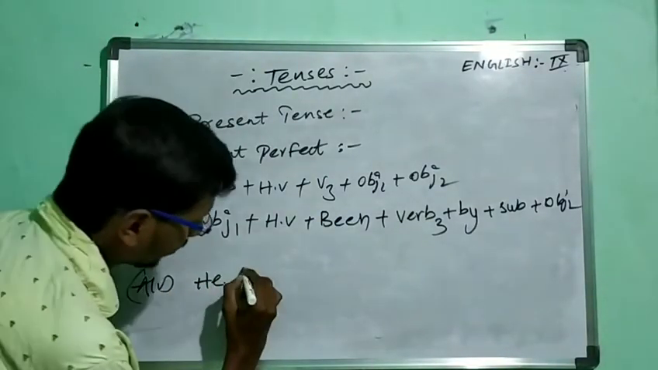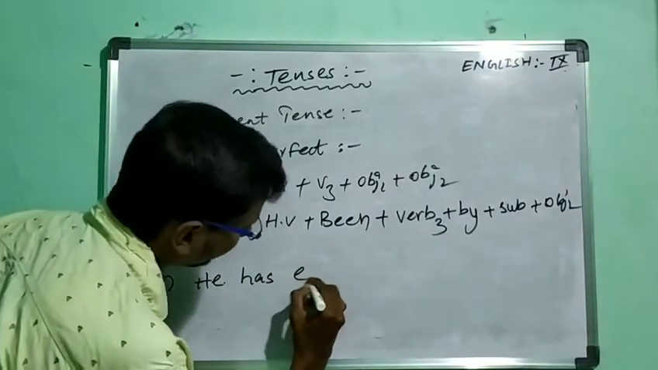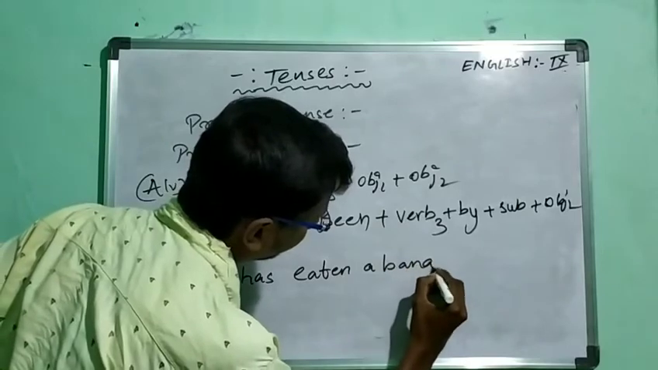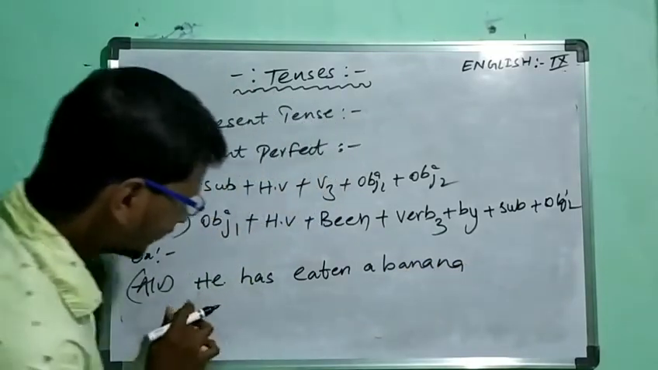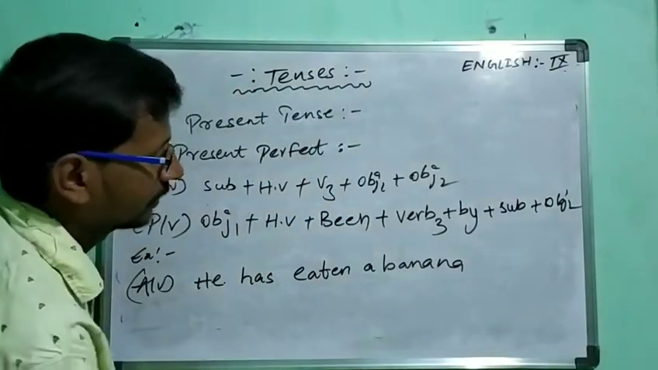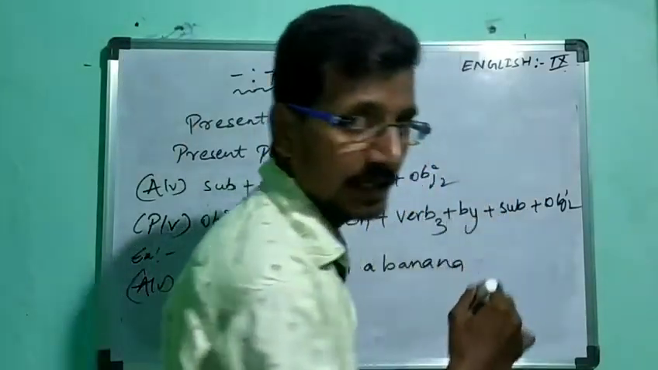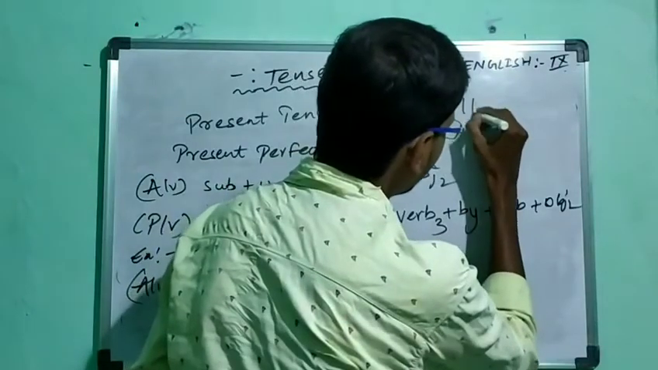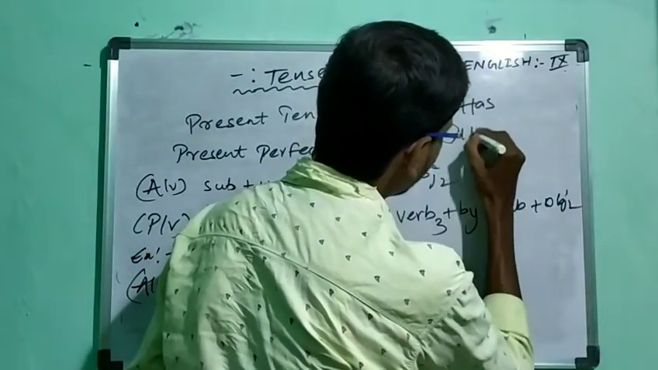He has eaten a banana. So helping verbs. What are the helping verbs we are having in the present perfect? They are has and have.